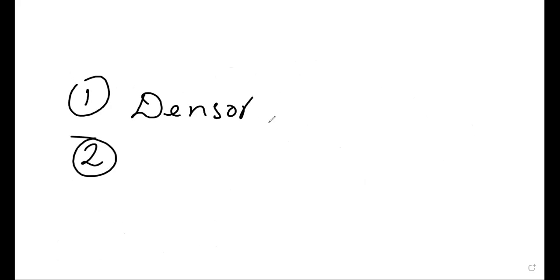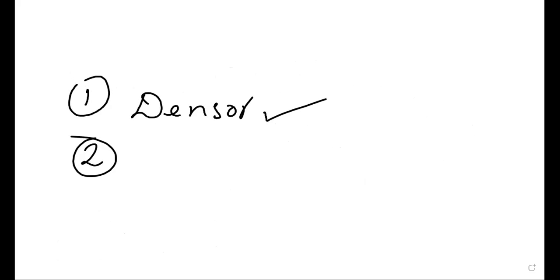First is denser medium. Second one is rarer medium. Can you tell me what is denser medium? What do you mean by density?